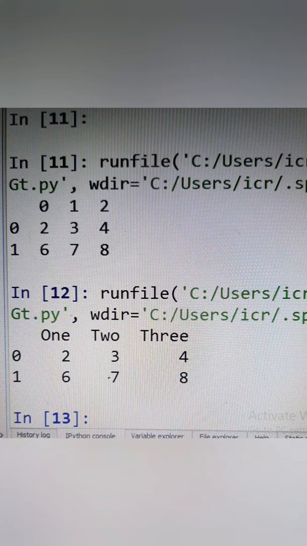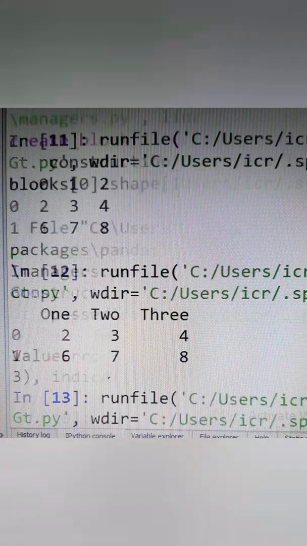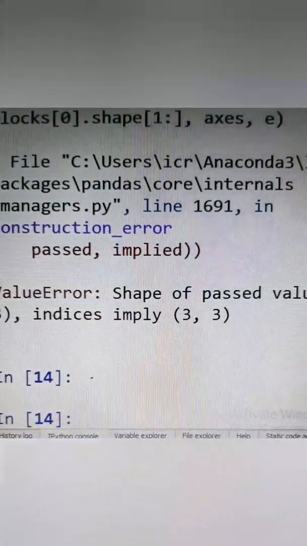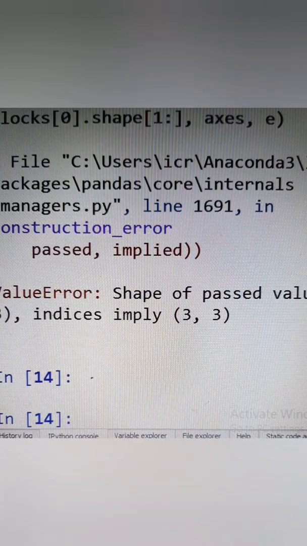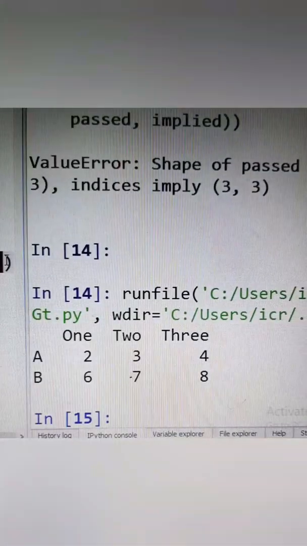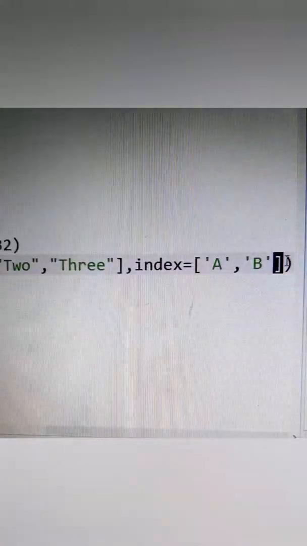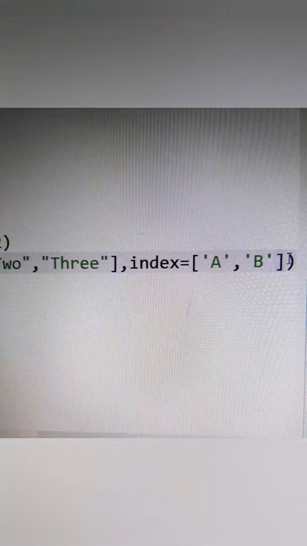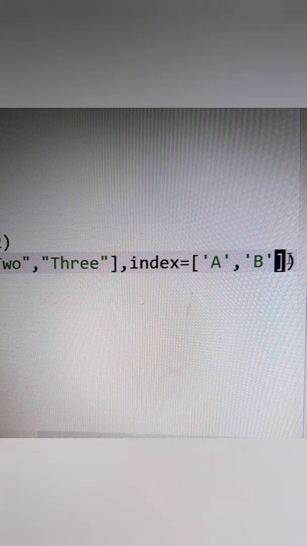And even you can give your own indexes if you want. Index is equal to A, B and C. Sorry, there are only two, so I am going to write here AB only, because there are only two rows that are being printed. So whatever rows you are getting, accordingly you will have to give your index numbers. So this was creating a data frame from a 2D ND array.